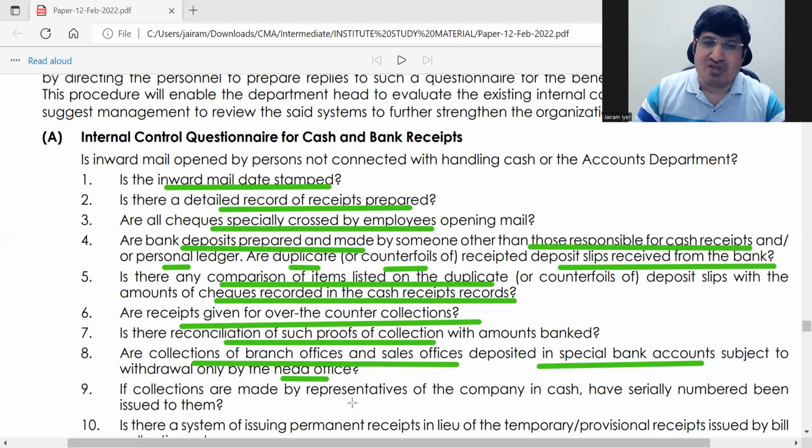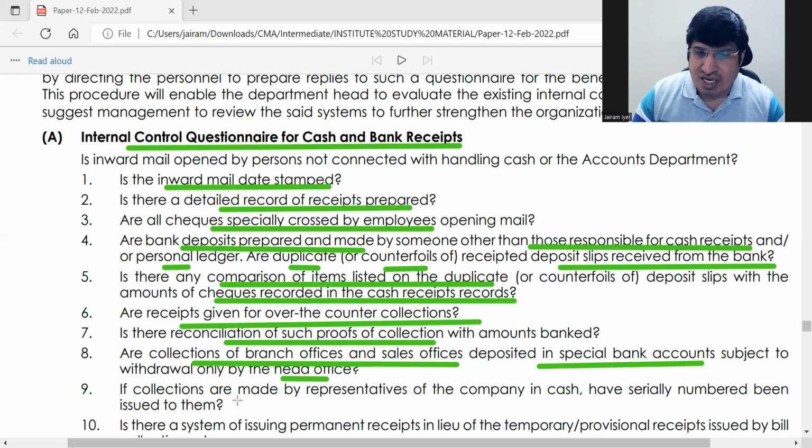ऐसे ही होता है auditing में, जो है ना, आप इसको सब याद नहीं कर सकते. You will not be able to learn all this. Just see the main points and you should be able to write a certain number of points. If internal control questionnaire बोले 8 to 10 points हमको लिखते आना चाहिए easily. All simple things you can write. At least 6 to 8 points you should be able to write.